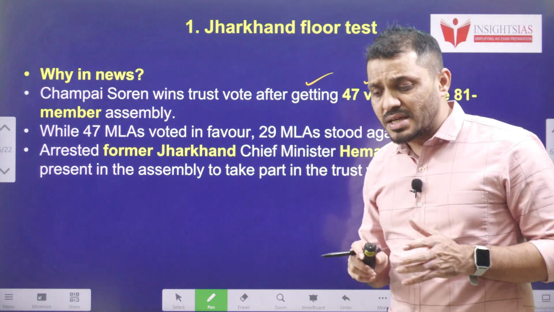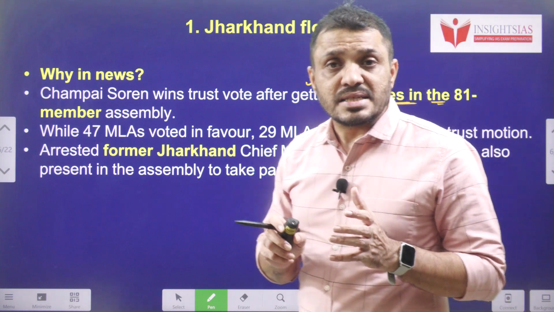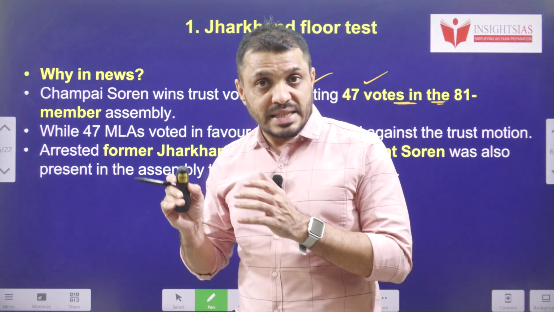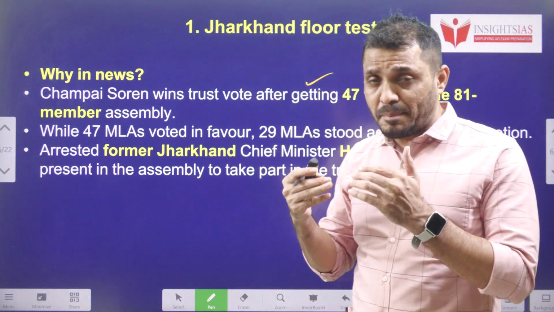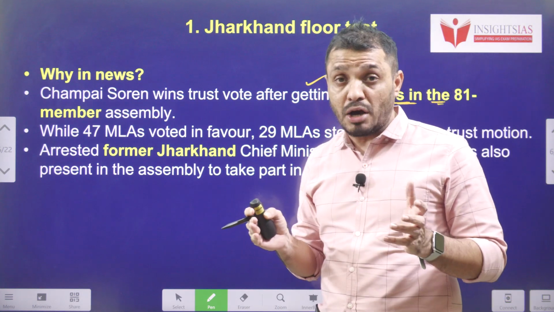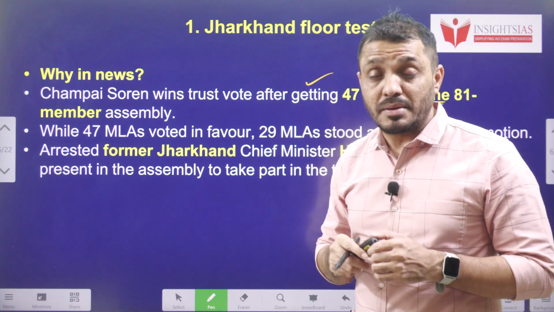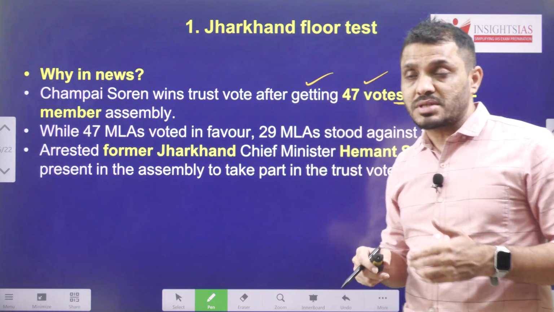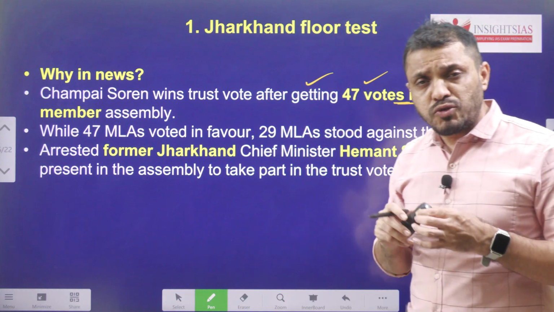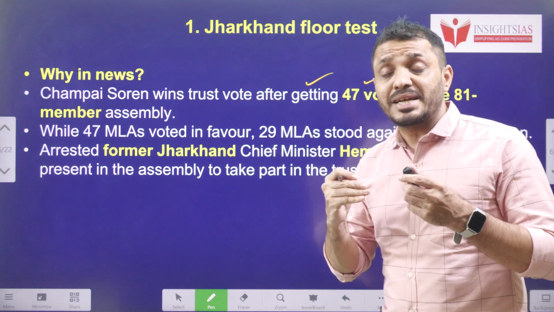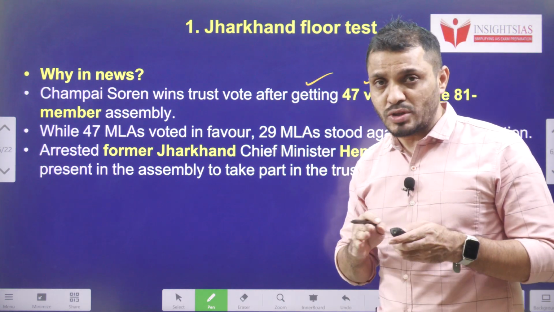So now tell me students, a trust vote occurs in which house? At the state level, will it be in the upper house or lower house? In which house will the floor test be conducted? In Lok Sabha, in Parliament also, in which house will the floor test be conducted? So floor test is all about the government having to show the majority. That is about the floor test.